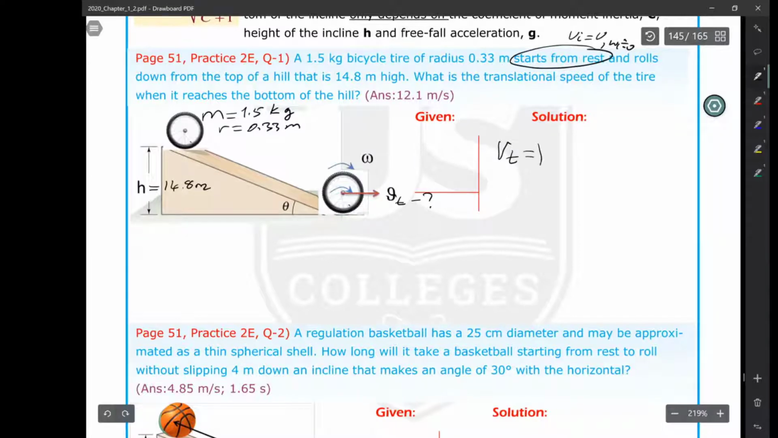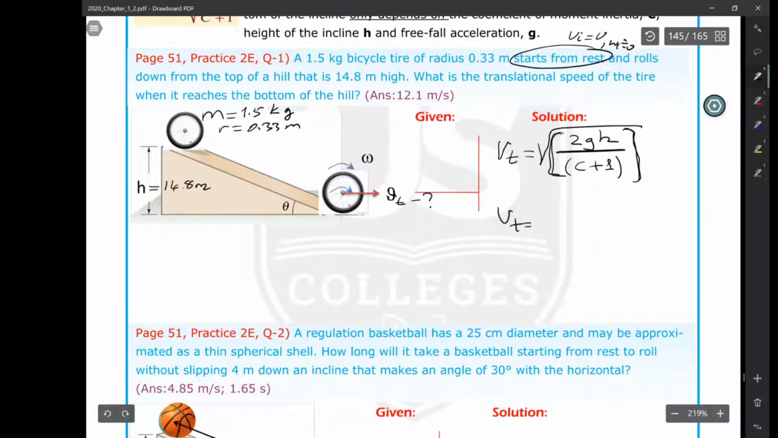translational speed is equal to root of 2gh divided by (c plus 1). So for c plus 1, in here you need two brackets. One of them is the bracket of the denominator, one of them is for inside the root. Okay, so Vt is equal to, let's apply this.